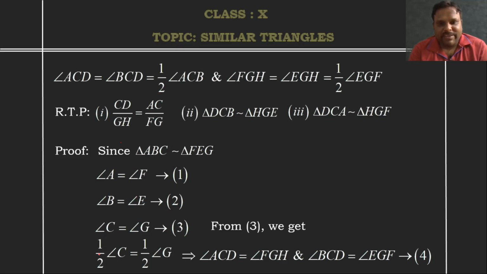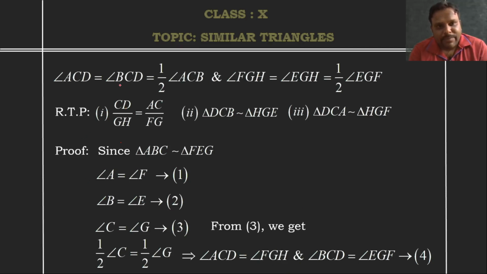So, I will multiply both sides by half: half angle C is equal to half angle G. From here, half angle C is nothing but angle ACD. Angle C here just means angle ACB itself. So half angle C is angle ACD, and half angle G is angle FGH. So angle ACD will be equal to angle FGH, this is the first case.